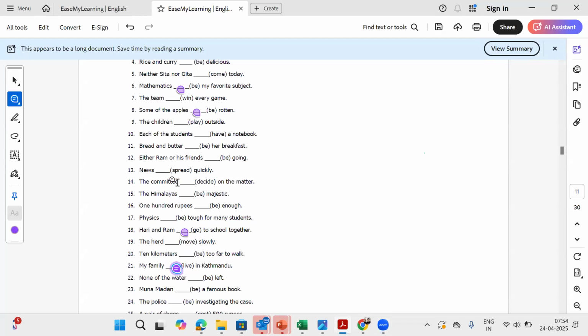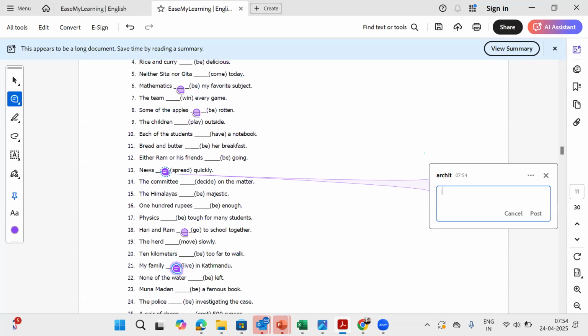Very good. As we covered, we refer to news as a singular object. So the correct answer will be spreads.